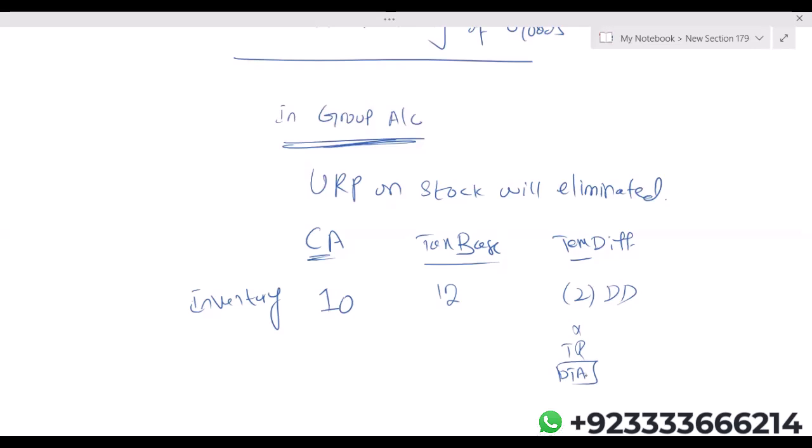The stock which we have sold, the profit is realized. So due to unrealized profit on stock, in group accounts there will always be a deductible difference, and due to it we recognize deferred tax asset.